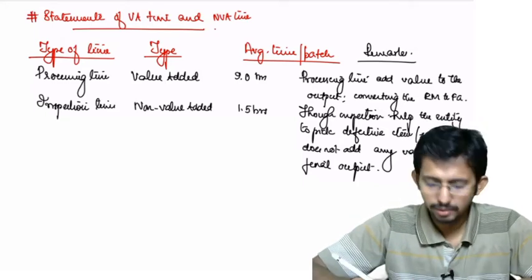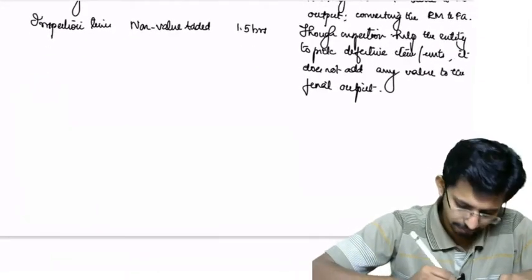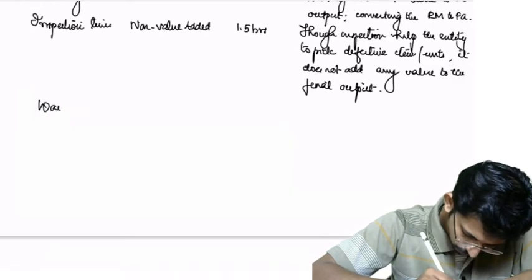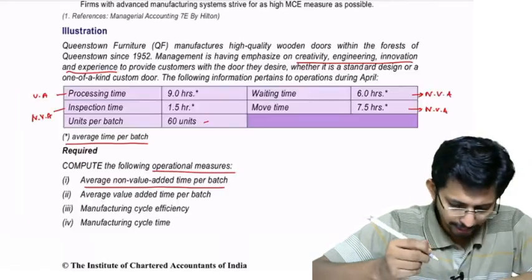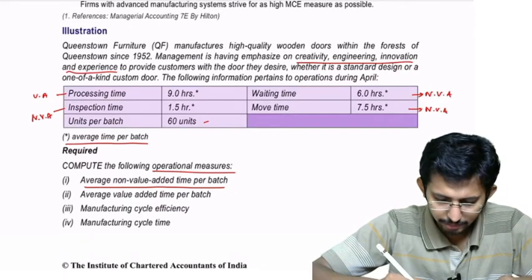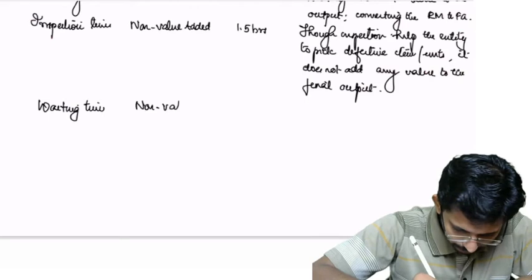Okay, next, waiting time. What is the waiting time taken? Waiting time is 6 hours. Definitely non-value time.